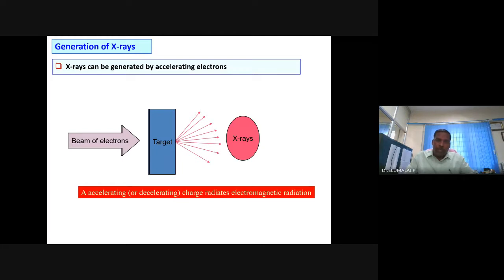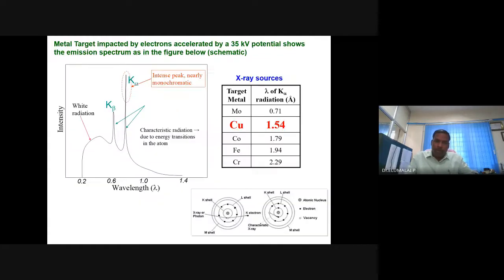And it is close to the nucleus. To remove that, you require high energy. That's why high accelerated electron energy is required. So when a beam of accelerated electrons is allowed to bombard the metal surface, it can kick off the core shell electron. What will happen? It will go to the excited state.